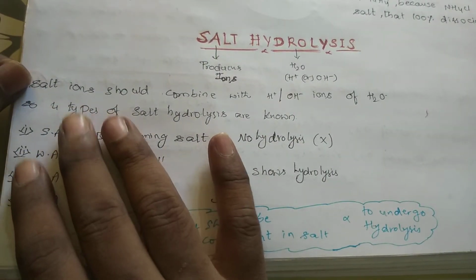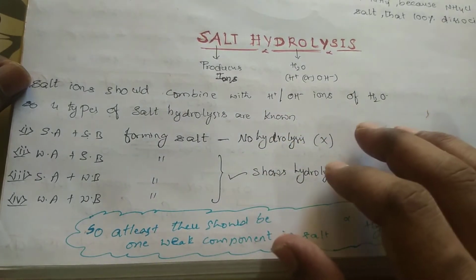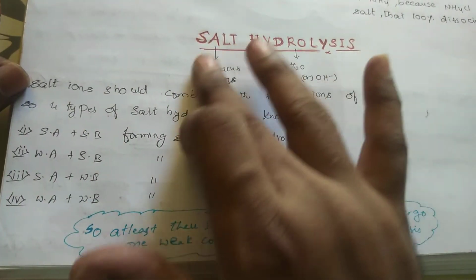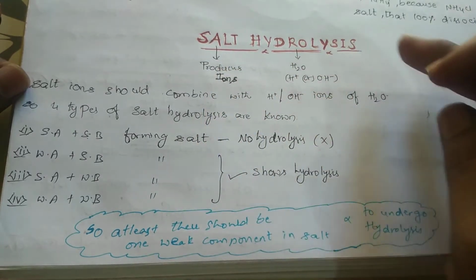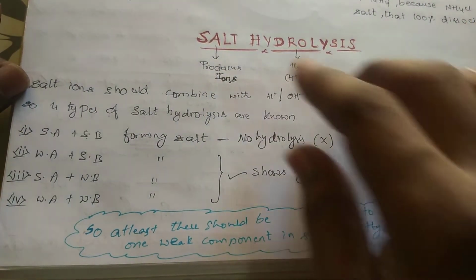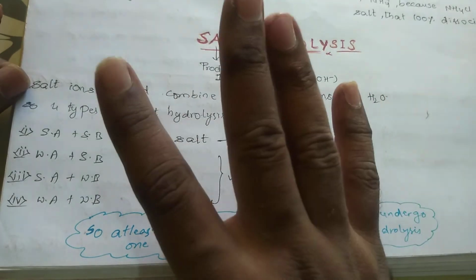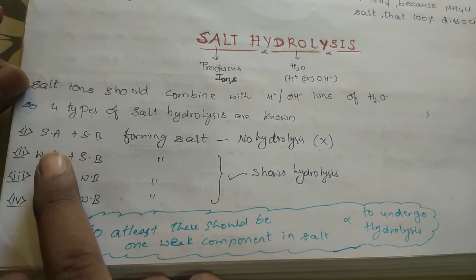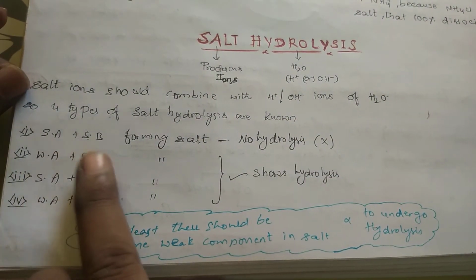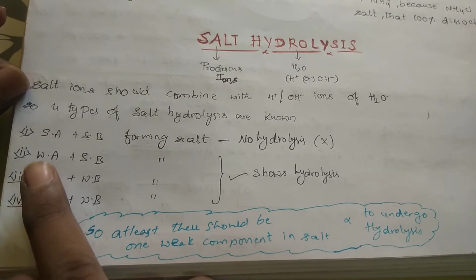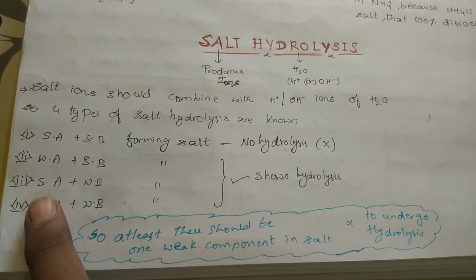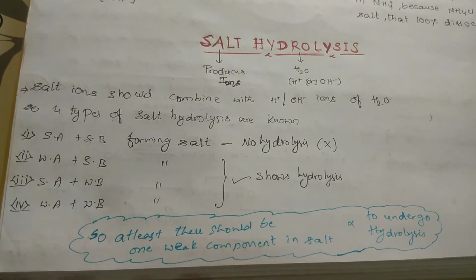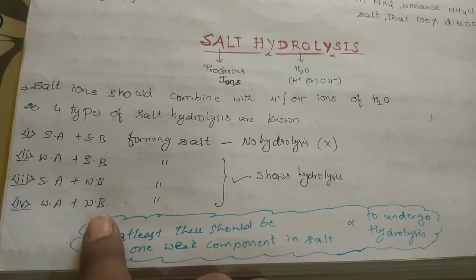Suppose salts combine with the H plus as well as OH minus ions of water, it is indicating that whatever ions are formed here, they are reacting with water and forming some product. So if you go for the types of salts, there are four types. One is the salt formed from strong acid plus strong base, salt formed from weak acid plus weak base, salt formed from strong acid plus weak base, and salt formed from weak acid plus strong base.